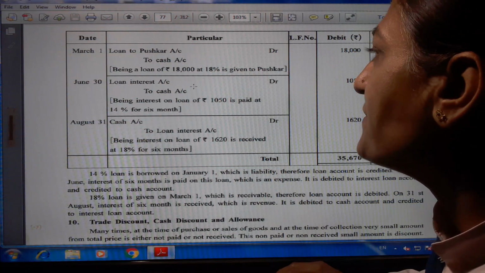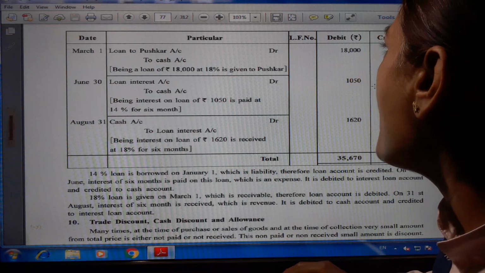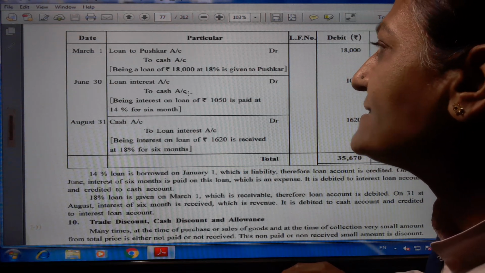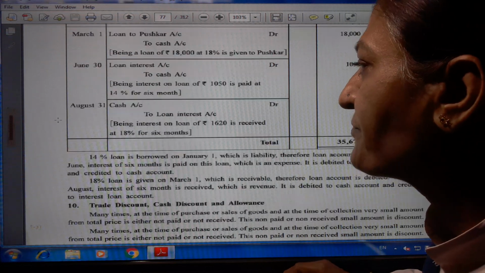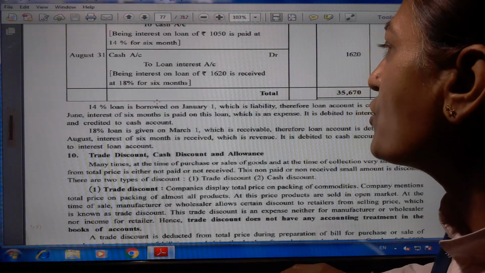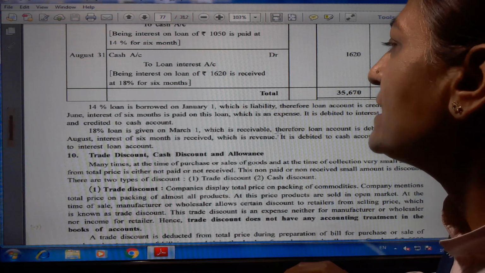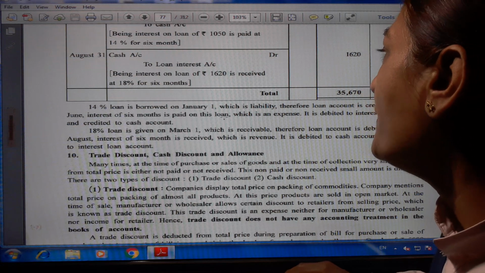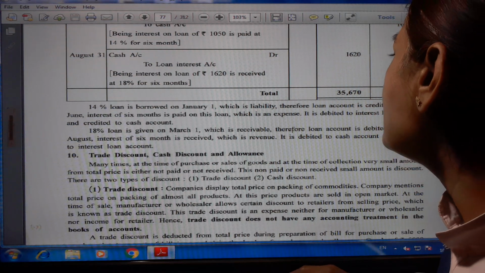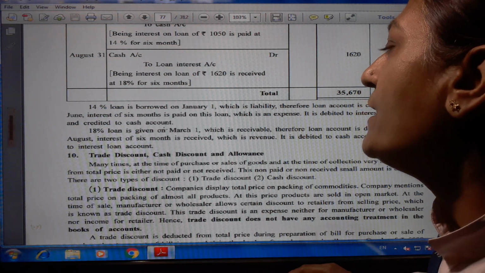Here we paid the interest. As a businessman, we paid the interest. Loan interest account is an expense for the business, so debit 1,050, and cash goes from the business unit to cash account 1,050. 14% loan is borrowed on January 1st, which is a liability. Therefore, loan account is credited. On 30 June, interest of 6 months is paid on this loan, which is an expense. It is debited to loan interest account and credited to cash account.